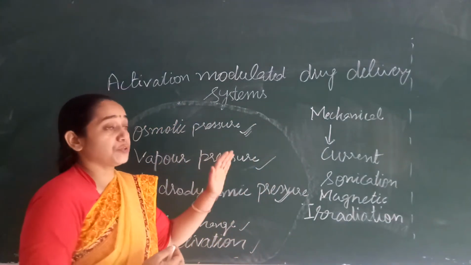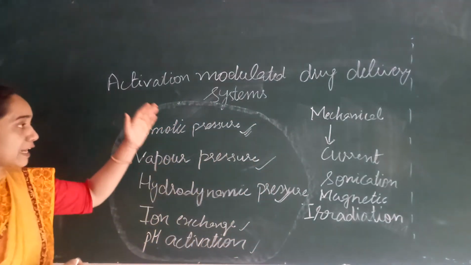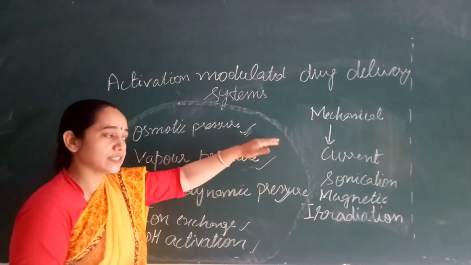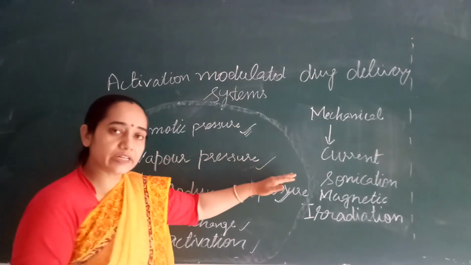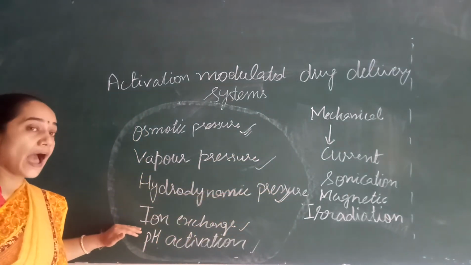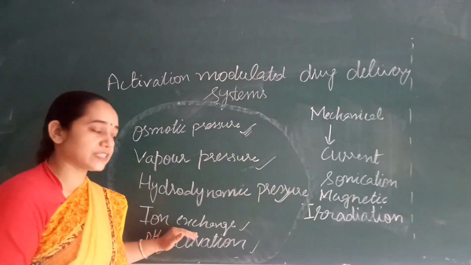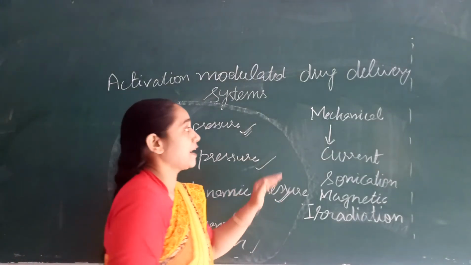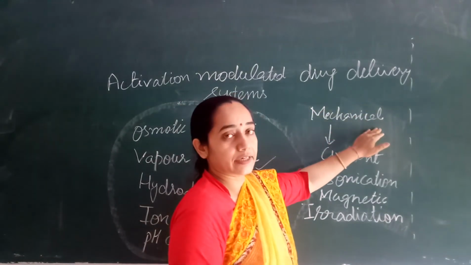So, these activation modulated drug delivery systems can be classified as osmotic pressure controlled, vapor pressure controlled, hydrodynamic pressure controlled, ion exchange controlled, pH activation modulated, and mechanically modulated drug delivery systems.